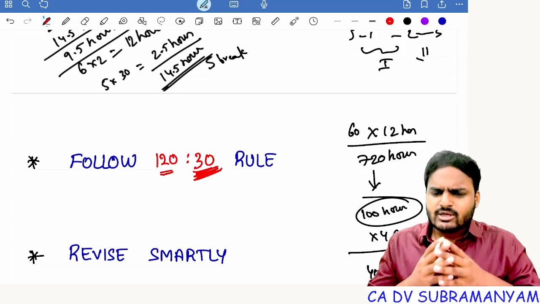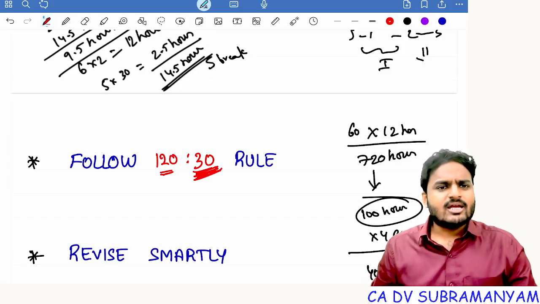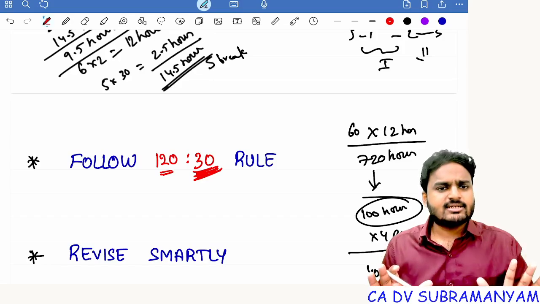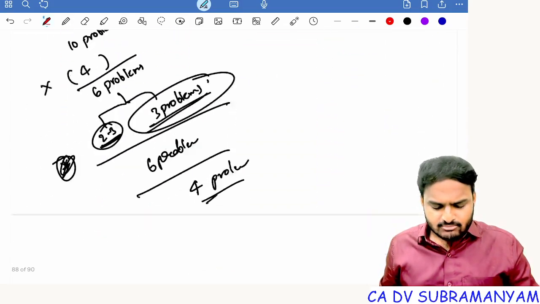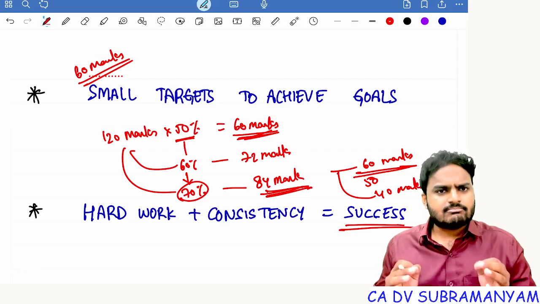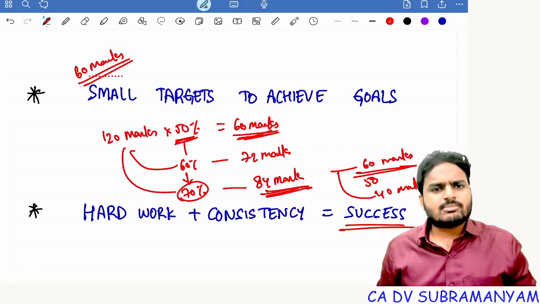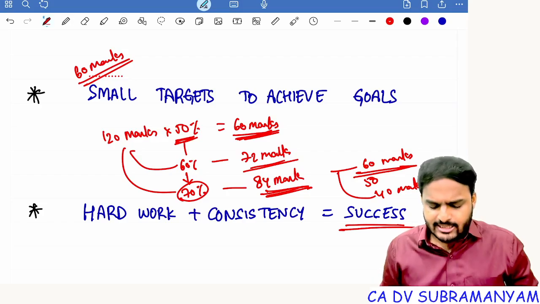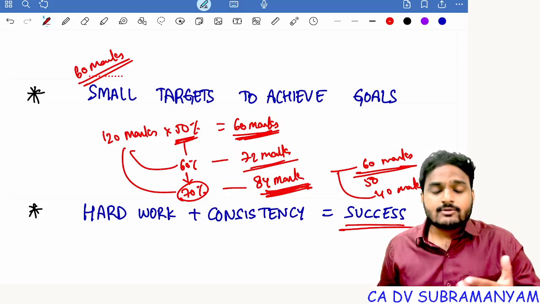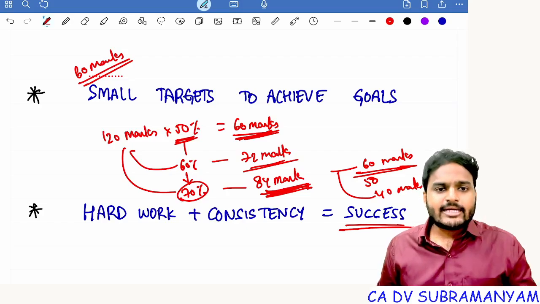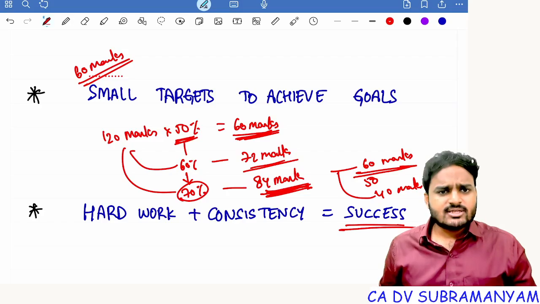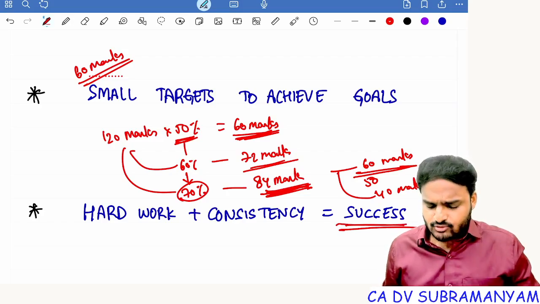Initially, each and every student will get a doubt, is it possible? And the answer that should come in your mind is yes, it's possible. That's it. Getting my point? That's why, I'm not telling you to prepare 100% of the syllabus. I'm telling you, first target 50% of the syllabus. First target 60 marks only. Next increase it to 72 marks. Next increase it to 84 marks. And for the papers which you are very comfortable with, and problematic papers like accounts, FR, SFM, FM, getting it? So increase that 84 marks to 90 marks, 95 marks. That's it. So hard work plus consistency will definitely give you success.